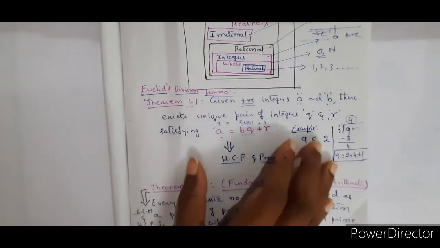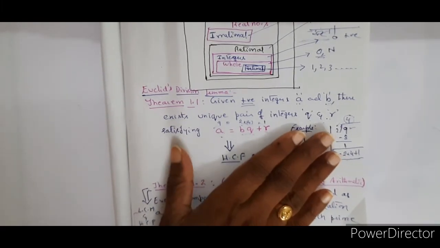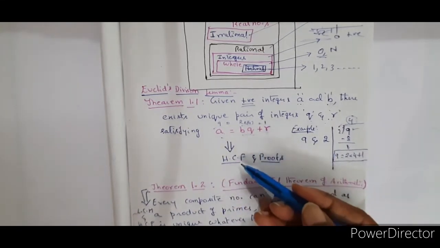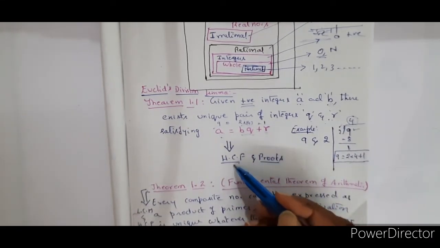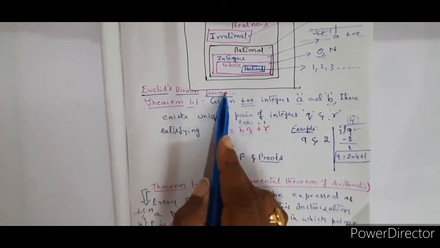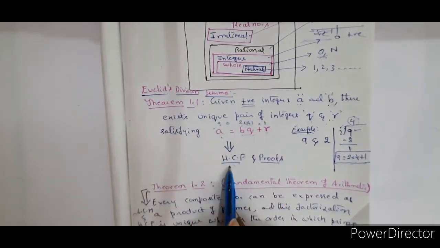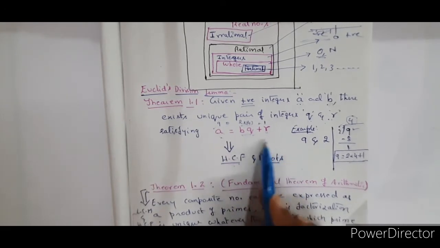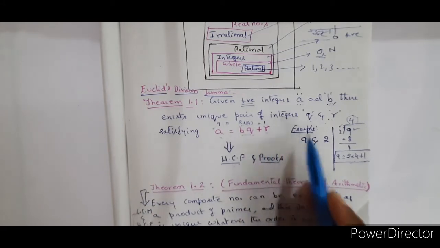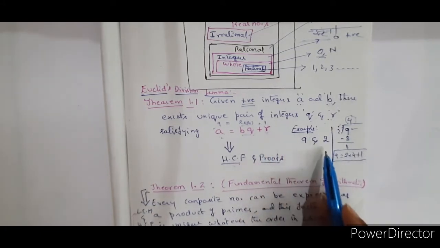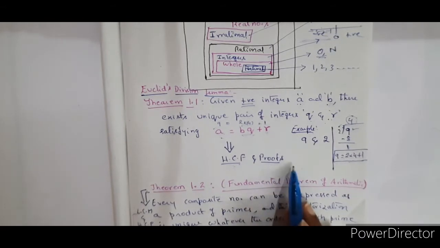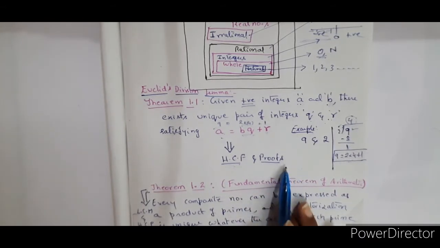The significance of this division lemma is that you will be finding the HCF. The problems based on HCF using Euclid's division lemma will be asked in the public examination, as well as proofs, right? Like, suppose there is a positive integer, show that it can be expressed as such. So such proofs will be asked here.